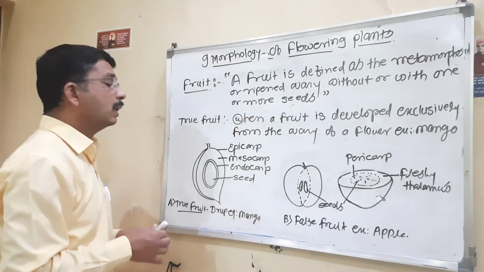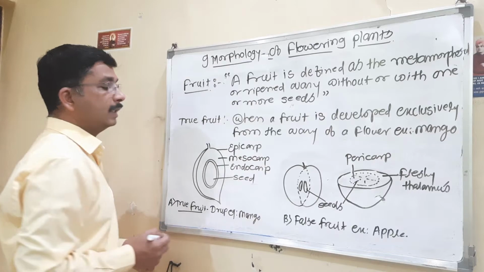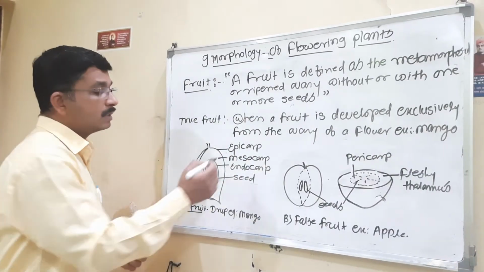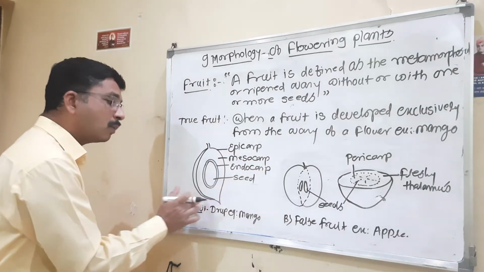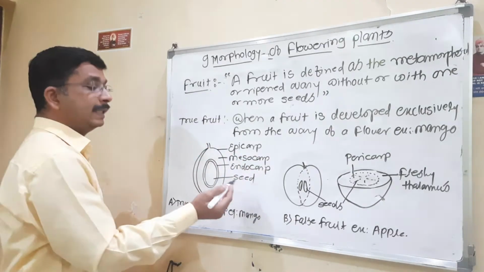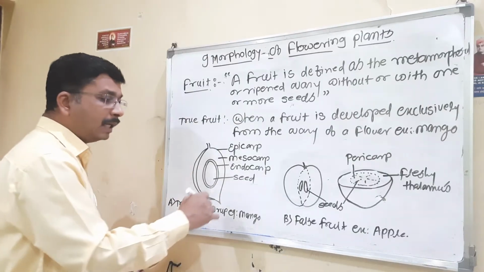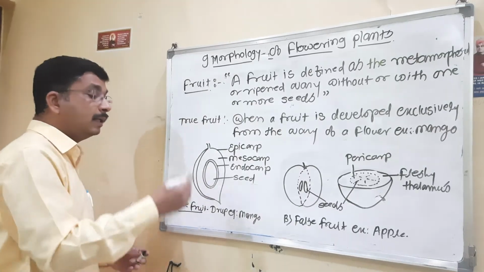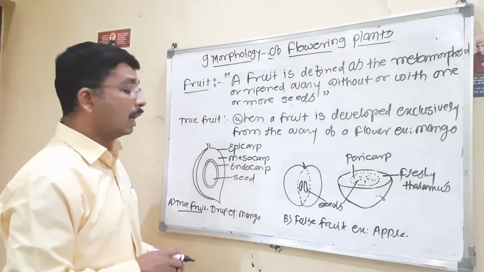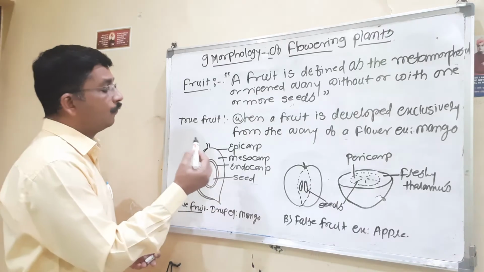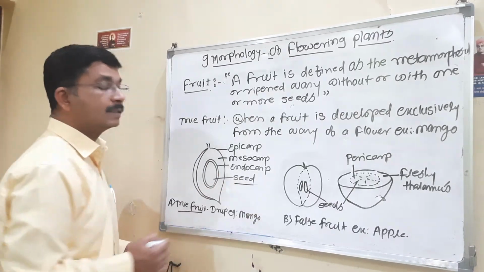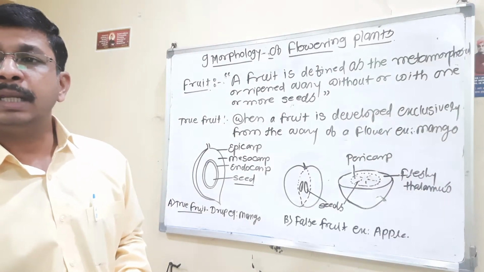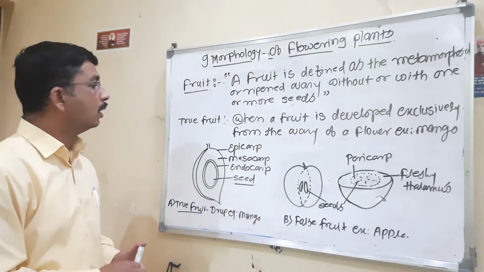We find the outermost cover, that is the epicarp. Why do we call it epicarp? Epi means above, so the outermost layer is called the epicarp. The middle layer is called the mesocarp, and the inner layer is called the endocarp. Inside the fruit, finally, we find the seed. All these things are very important when discussing the true fruit.